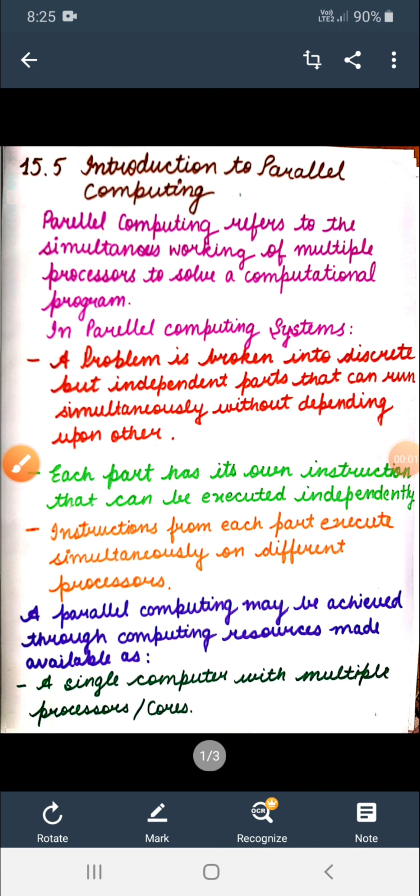Good morning, students. Today we'll discuss the topic 15.5 Introduction to Parallel Computer.